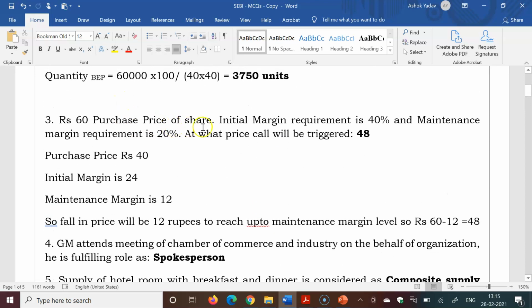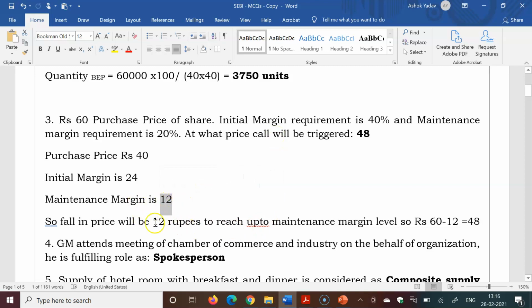Rupees 60 is the purchase price of a share, initial margin requirement is 40% and maintenance margin is 20%. At what price will the call be triggered? So the purchase price is 60, initial margin is 24, so maintenance margin is 12.